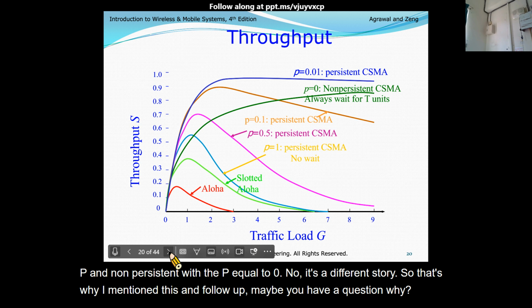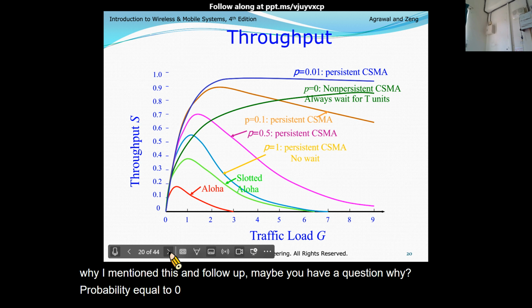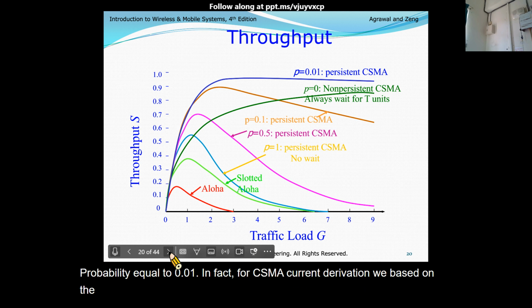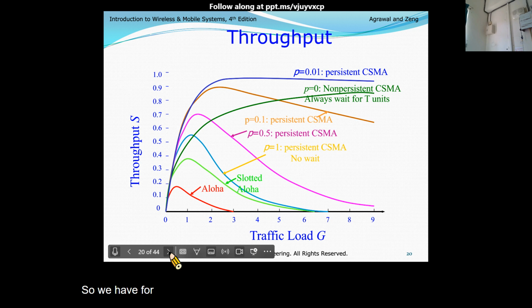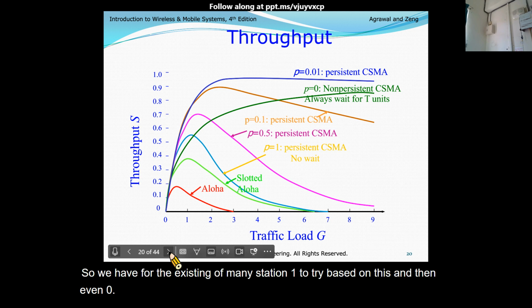Probability equal to 0.01. In fact, for the CSMA derivation, we based it on the assumption that many stations want to try. So with the existence of many stations wanting to try, even with 0.01, we can have performance higher than the others.